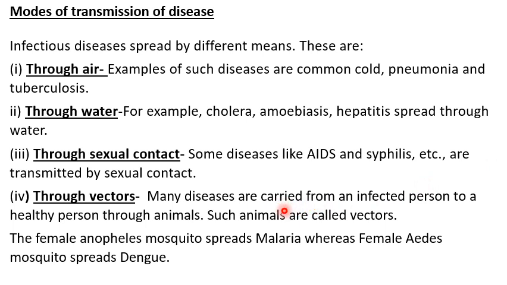Another way of transmitting infectious disease is through food articles. Food articles, especially those sold roadside, students, may be highly infectious. As you know, insects and flies may carry disease pathogens from open excreta to the food articles and make them infected. When a healthy person eats such food, he may get infected. Diseases like cholera and dysentery spread through infected food articles.